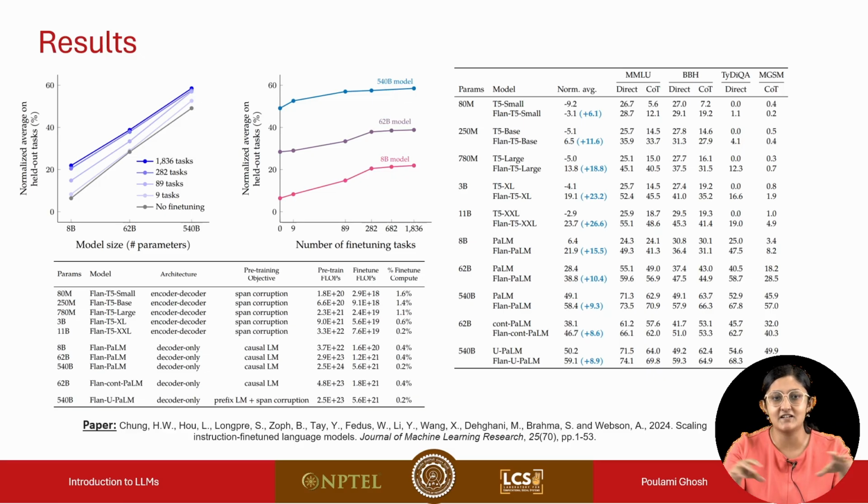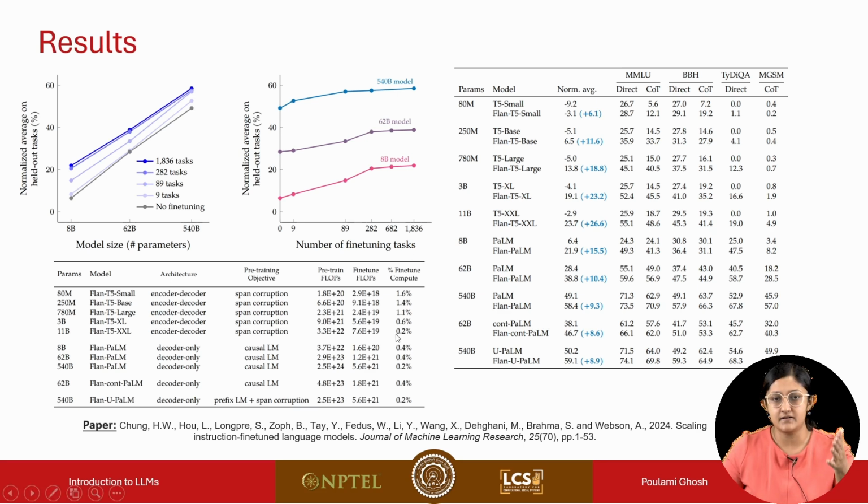So overall, the key takeaway is that when you increase the model size and the number of fine-tuning parameters, the performance increases. Till now we're only focusing on the improvement in performance. Does this come at a cost? Do we have to bear a lot of compute or not?